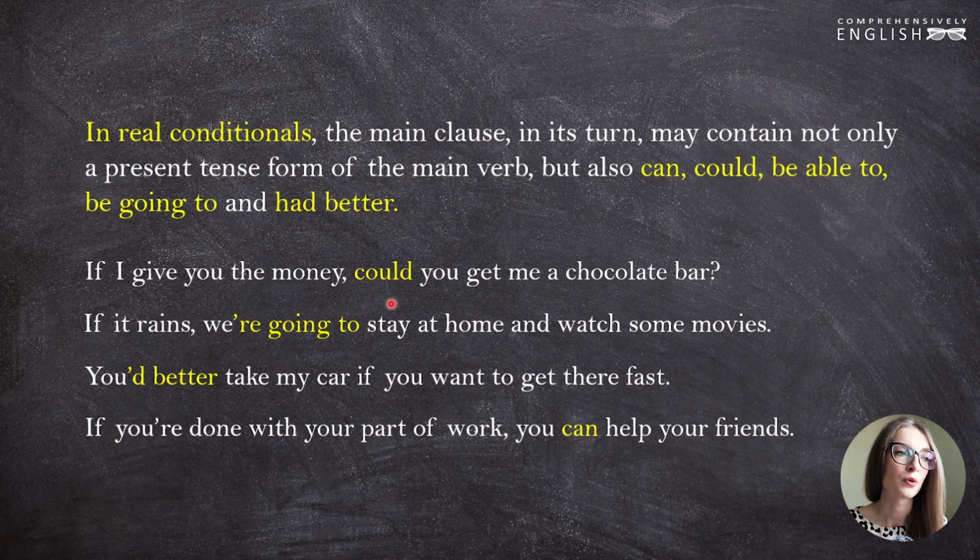So we see the modal verb could used in the main clause in the first sentence. The periphrastic modal structure be going to is used in the second sentence in the main clause. Had better is used in the main clause in this sentence. And again, we can see can here. So we can absolutely use different modal verbs and periphrastic modals in the main clause.